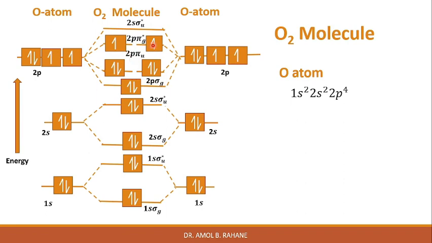So these 2 electrons will cancel the configuration of one of the bonding pi orbitals, and therefore only 2 pairs will be left, a net bonding of only 4 electrons, and therefore it is a double bond in the case of the O2 molecule.